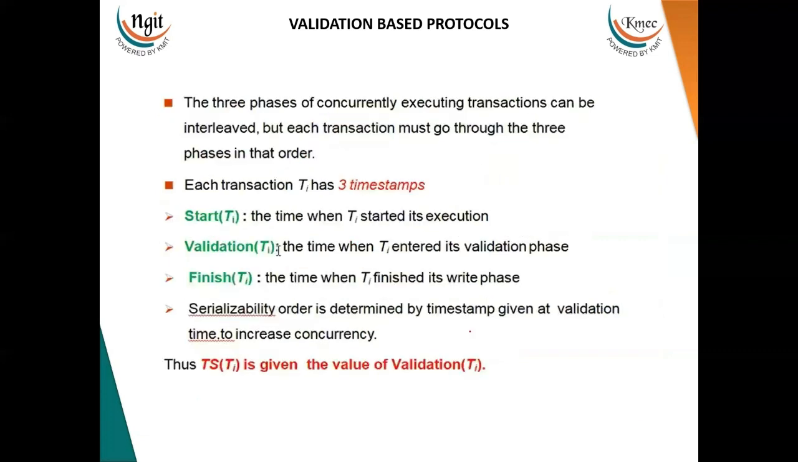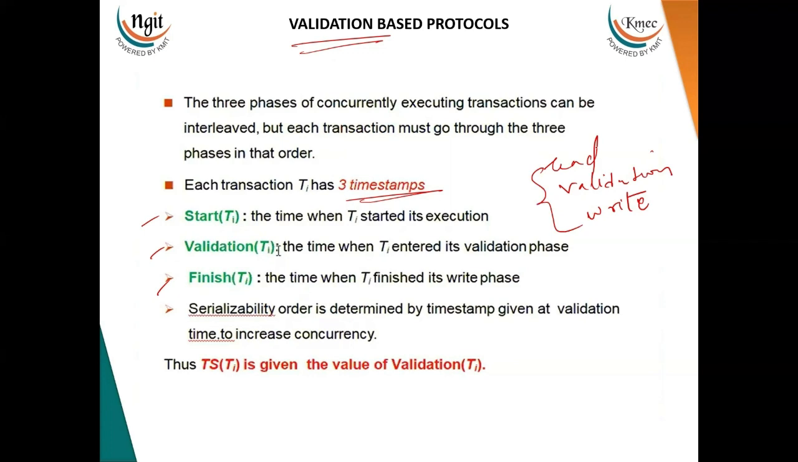Now let us move on to the three phases of concurrently executing transactions. Not only do the transactions undergo the three phases which we have discussed before, that is the read phase, validation phase, and the other one is what? The write phase. Every transaction also undergoes these three different phases. That means this validation based protocol is also going to maintain the three timestamps for any of the transactions that enter into these three particular phases. Firstly, we have Start of Ti, which means at what time the transaction has started its execution. That particular time is recorded by the database system.